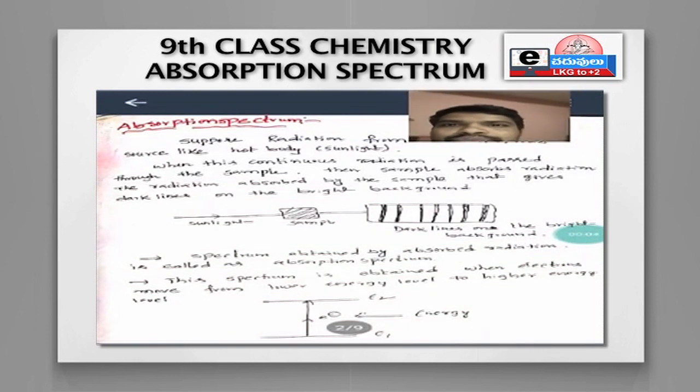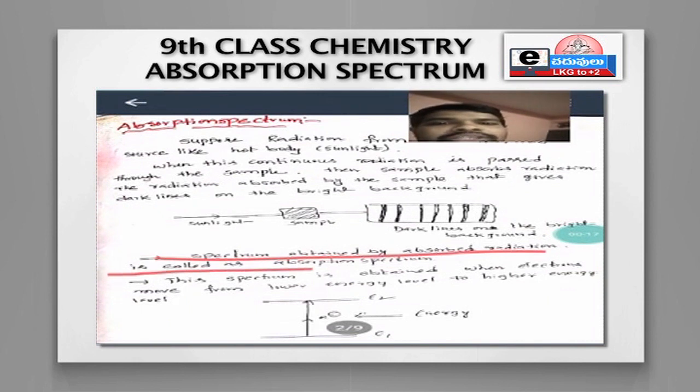What is absorption spectrum? Already we have discussed the definition just now. The spectrum obtained by absorbed radiation is called the absorption spectrum. The name itself indicates the spectrum produced by absorbed radiation.